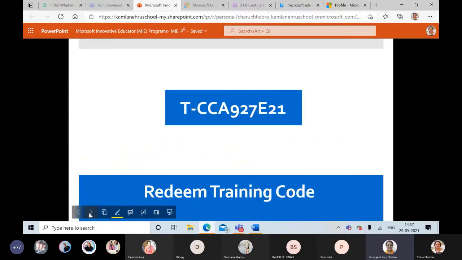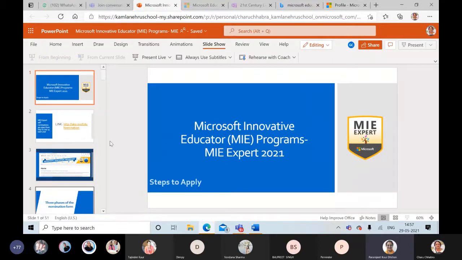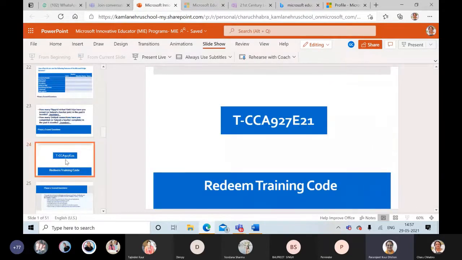There it is. And now we have a break for 5 minutes because we are on phase 2. And then we go for phase 3. Let us redeem this training code and then we move on. So there's a 5 minutes break. Everybody, Microsoft Education Center, please go to it, redeem this code and come back. There's a 5 minutes break. It's 2:57. By 2:55 we would be there.